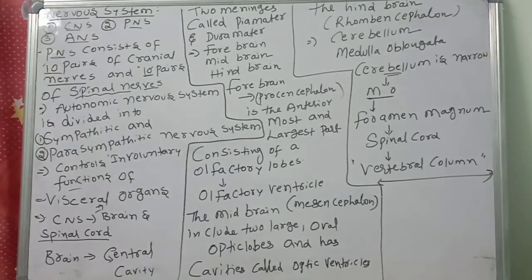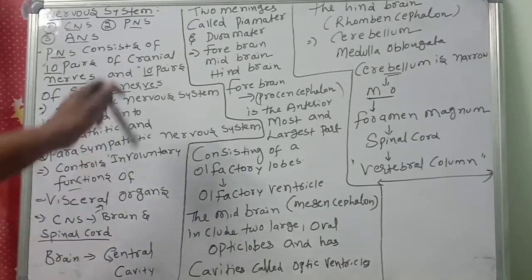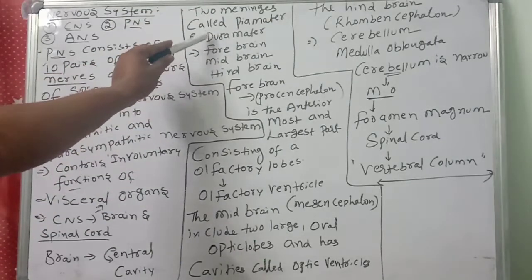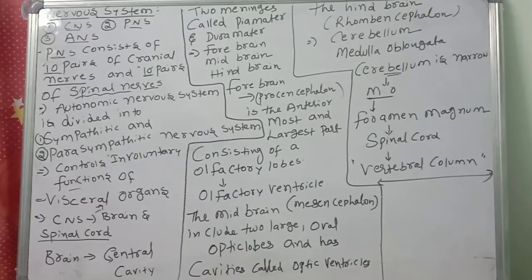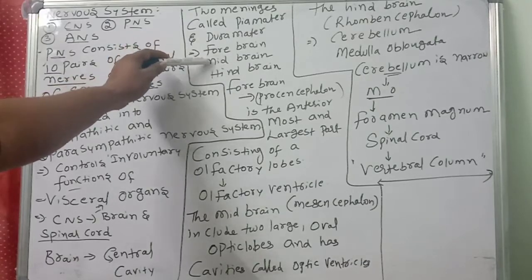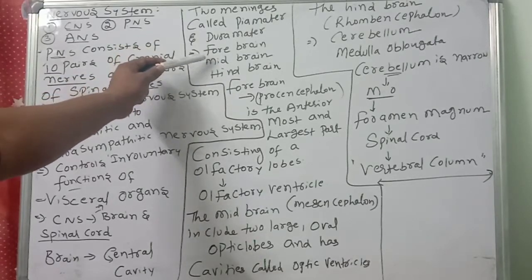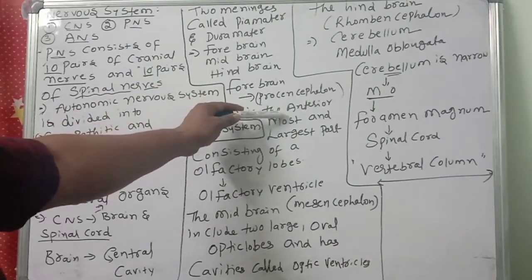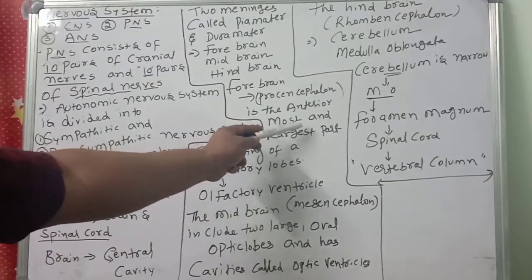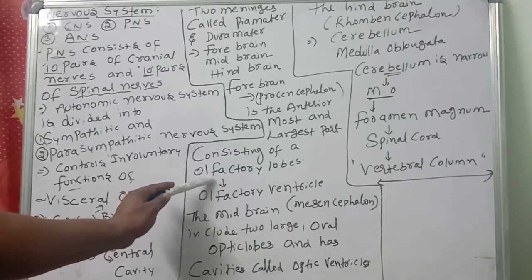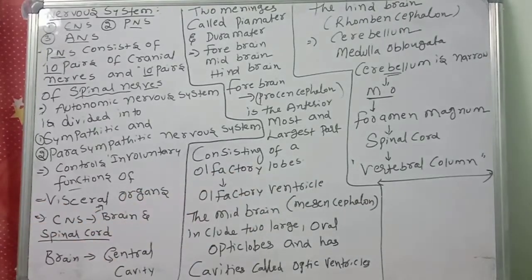Dura mater, pia mater, arachnoid membrane, like that, is there or not? Like that, the two meninges are called pia mater and dura mater. So pia mater and dura mater protect the brain. The brain is divided into three parts: forebrain, midbrain, hindbrain. The forebrain is called prosencephalon. It is the anterior most and largest part consisting of olfactory lobes. The olfactory lobes are continuous with the olfactory ventricle, a cavity. Like that, the forebrain is present.